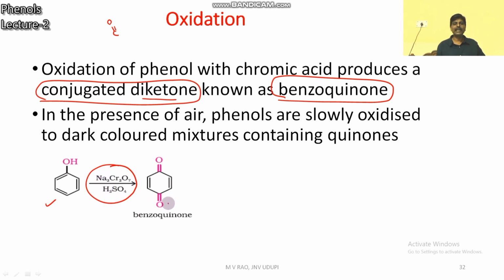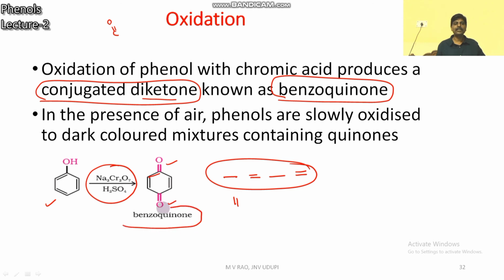Here you can see double bond, single bond, double bond alternating. This type is called conjugated. It is a conjugated diketone named benzoquinone. Phenol on oxidation gives benzoquinone.